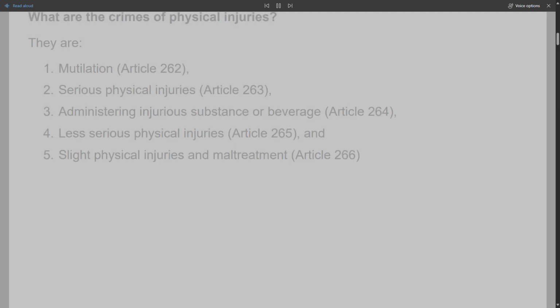What are the crimes of physical injuries? They are: 1. Mutilation, Article 262; 2. Serious physical injuries, Article 263; 3. Administering injurious substance or beverage, Article 264; 4. Less serious physical injuries, Article 265; and 5. Slight physical injuries and maltreatment, Article 266.